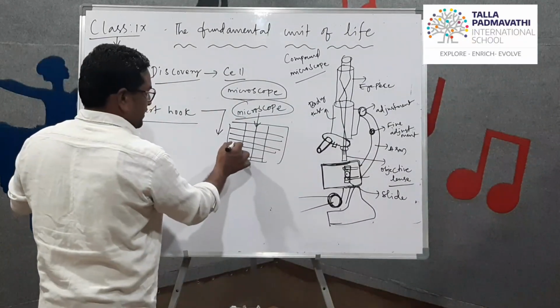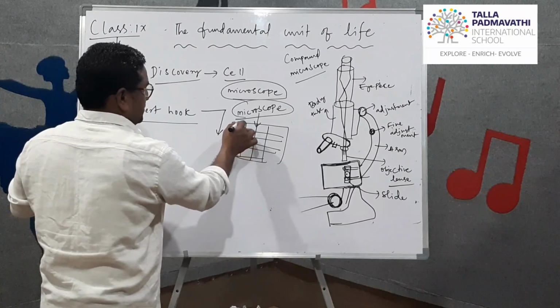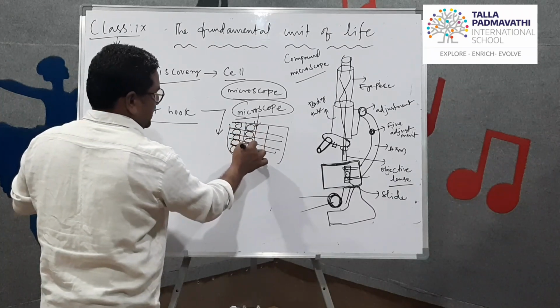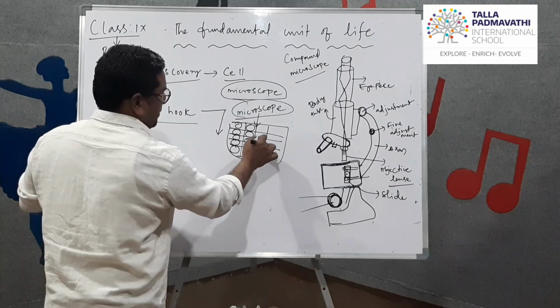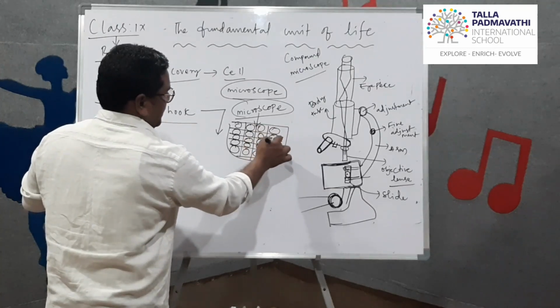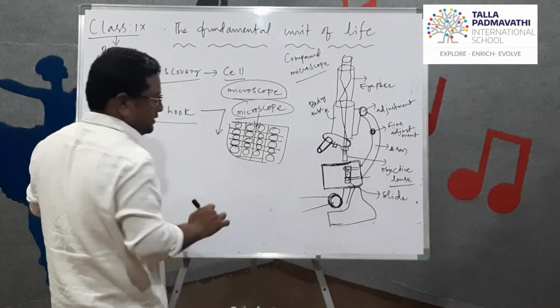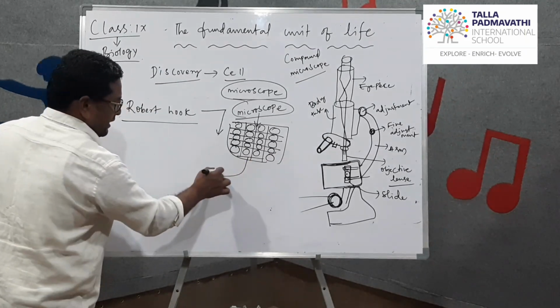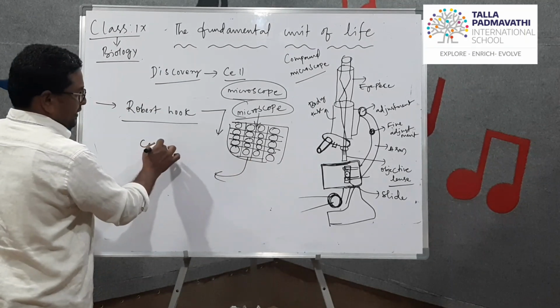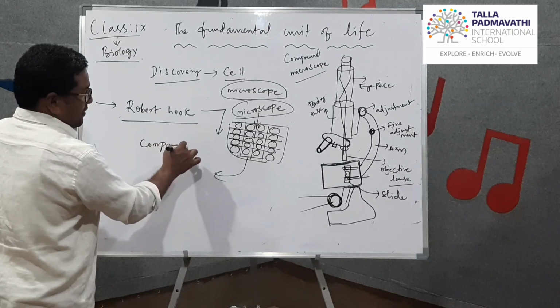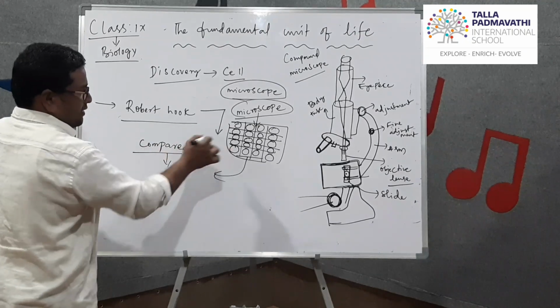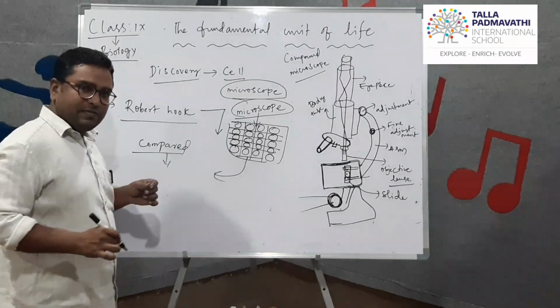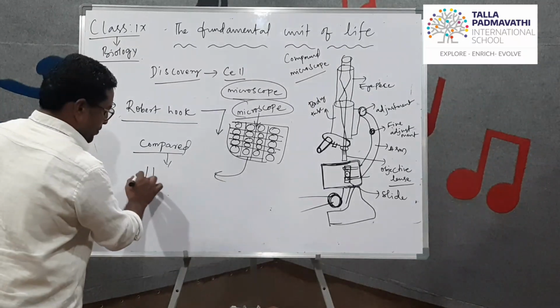He observed that many chambers are present inside the bark. So he compared this bark, with its box-like structures, with a honeycomb.